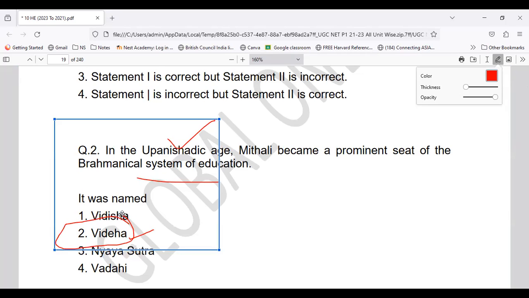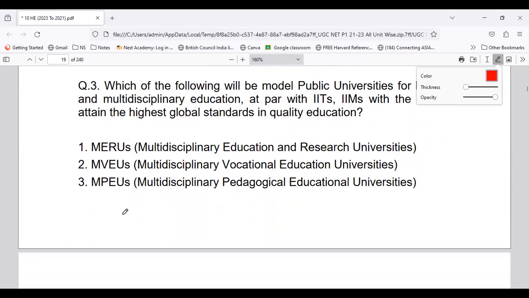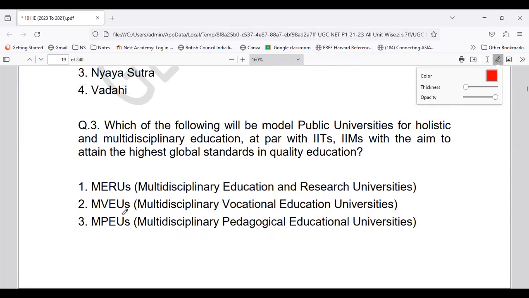Now coming to question number 3, everyone. So let's see what question number 3 is about. Here we are talking about the model public university for holistic multidisciplinary education, which is at par with IITs and IIMs. So the aim is to have the highest global standards in quality education.